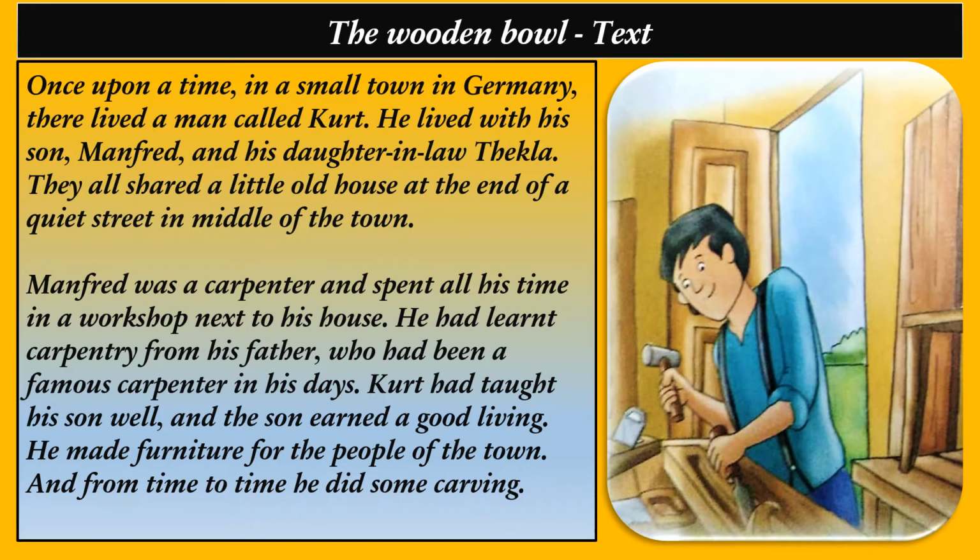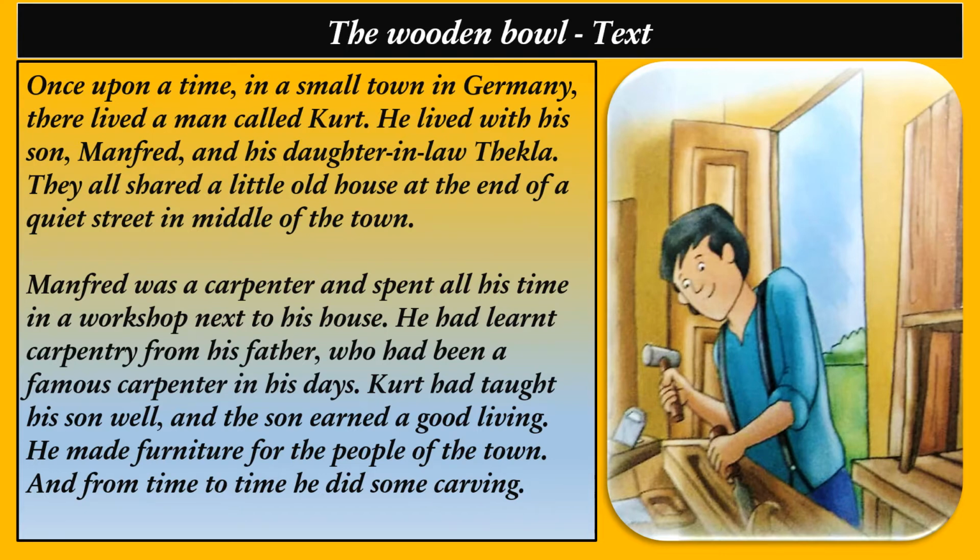In this very first paragraph, we find the setting of the story. That is a small town in Germany and a little old house which is shared by all the family members. We find the main characters, that's Kurt, and his son Manfred and his daughter-in-law Tekla. This little old house is located at the end of a street in the center of the town.